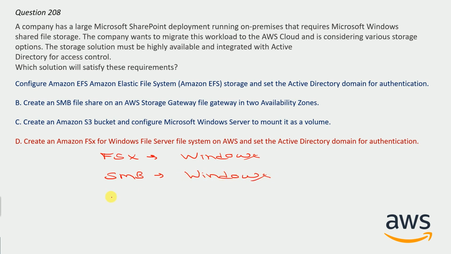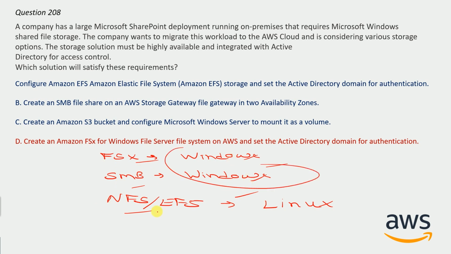And if we talk about NFS or EFS, then we have to always go for Linux. Basically, any of these can be present in the question, like Windows, Linux, FSx, SMB, but this is the relation: FSx and SMB are used in Windows, and NFS and EFS are used in Linux. And here we are given Windows, so we have to go for FSx.